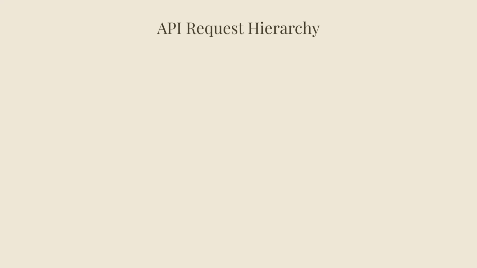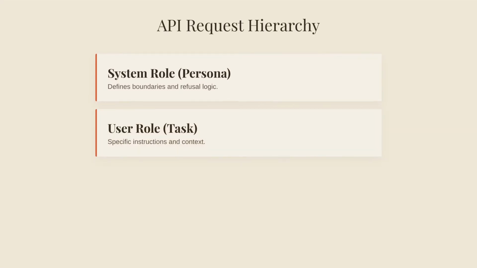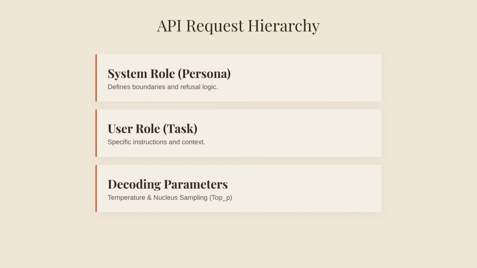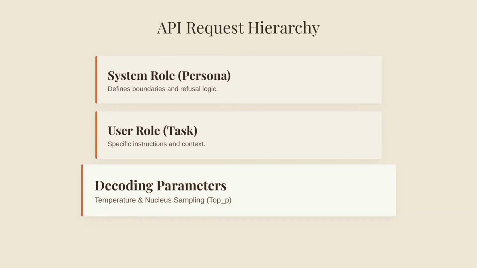Beyond tokens, we look at the anatomy of an API request. This isn't just a text box, it's a structured hierarchy of system instructions, user payloads, and assistant priming. By segregating roles, you establish strict boundaries. You also control stochasticity through decoding parameters like temperature and nucleus sampling. This is where you define the persona and the refusal boundaries for your agent.